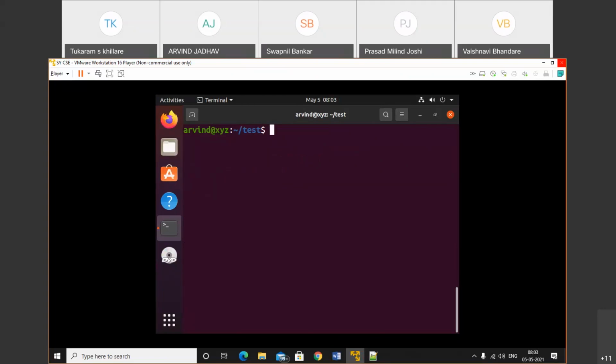Now, first thing, if you want to check permissions, then we will use ls -l. So here I will use ls -l.